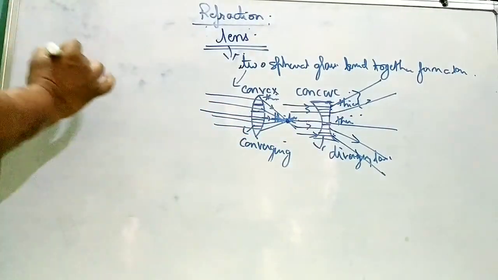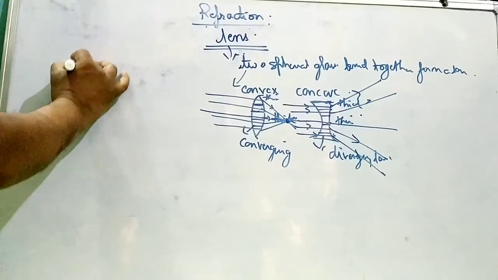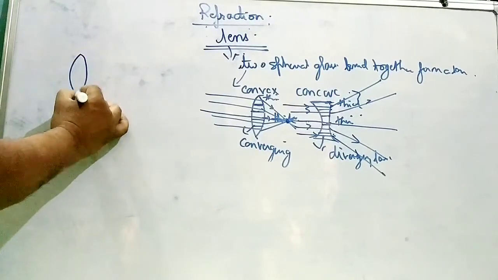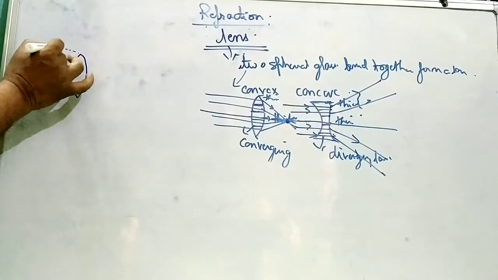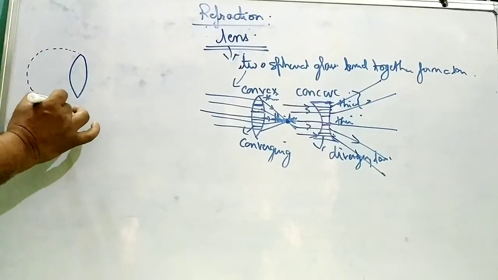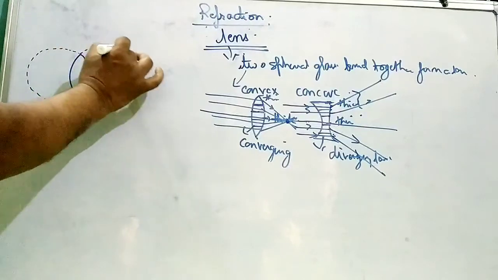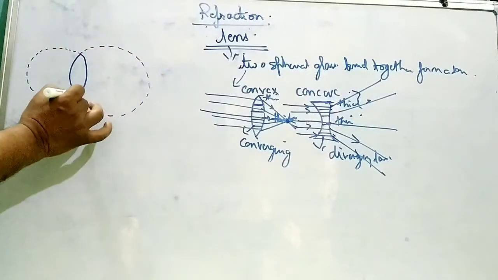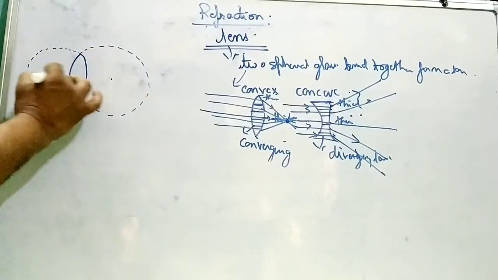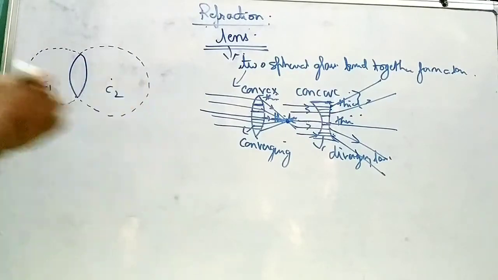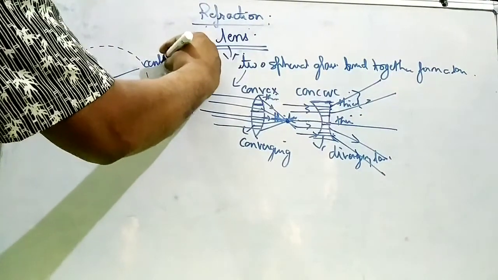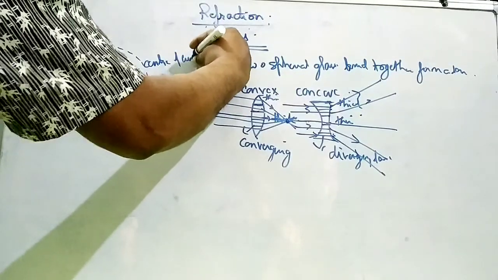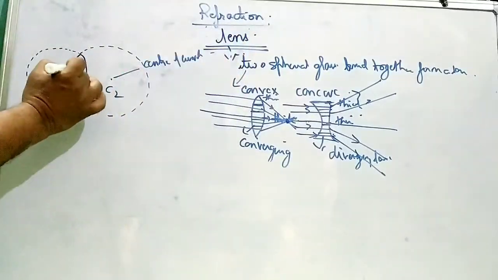There are certain phenomena if we consider this as a lens. It is a spherical part. If we form a complete circle, it will have two centers, C1 and C2. These are called centers of curvature.